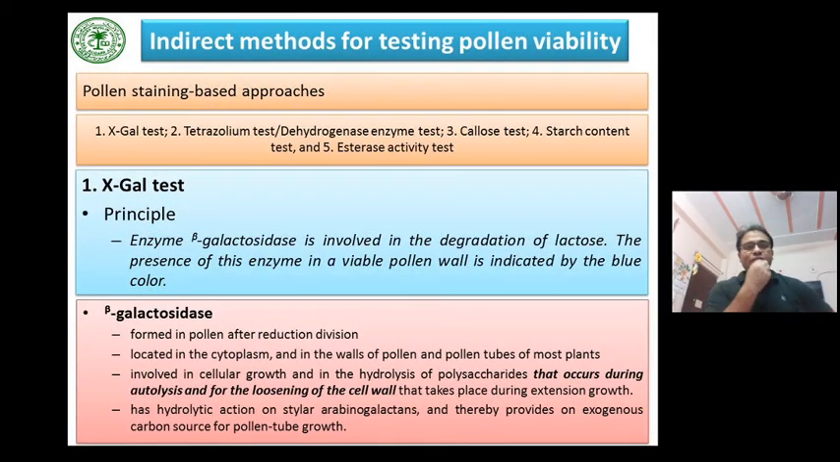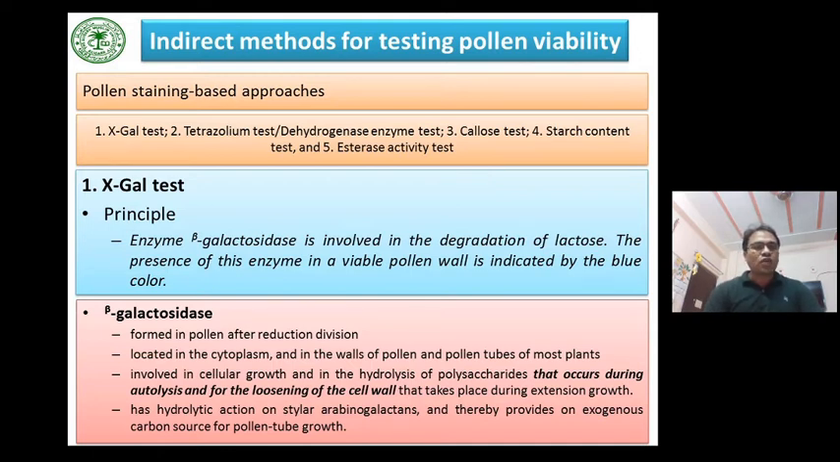Pollen staining based test approaches can be the X-gal test and the tetrazolium test, as I mentioned before. So let's know more about the X-gal test. The basic principle is that the enzyme beta-galactosidase is involved in the degradation of lactose. The presence of this enzyme in a viable pollen wall is indicated by a blue color. In fact, beta-galactosidase is formed in pollen after reduction division. It is located in the cytoplasm and in the walls of pollen and pollen tubes of most plants.